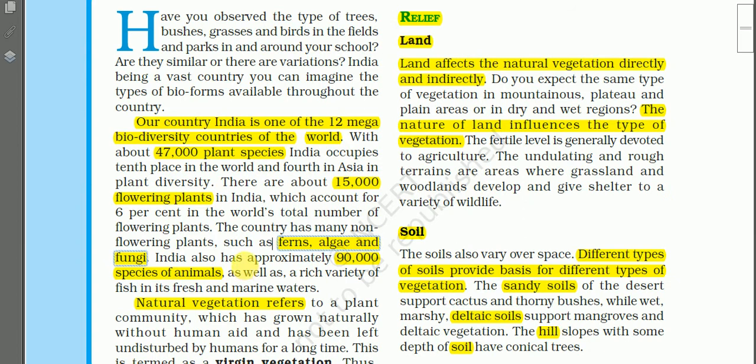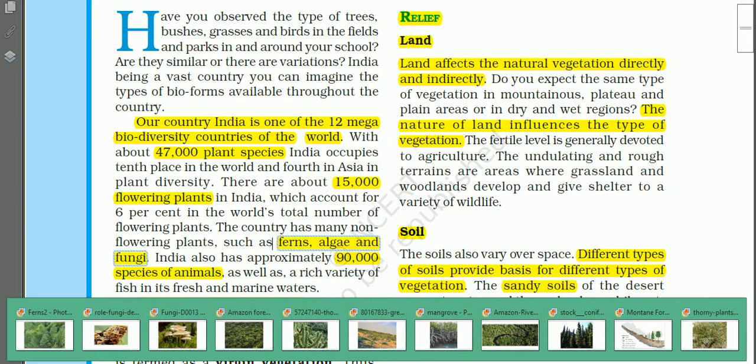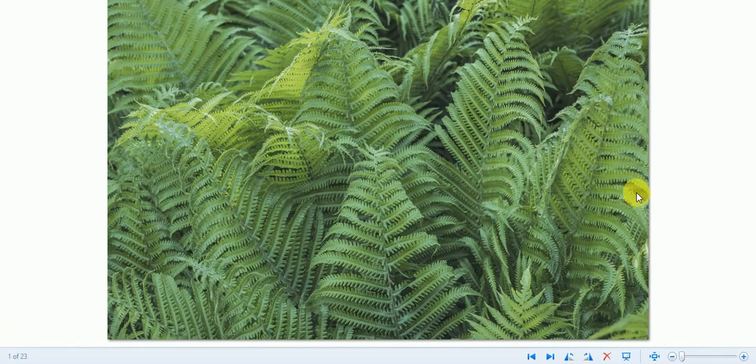Have you seen ferns, algae, and fungi? I think some of you might have seen it. So let us see some photographs. This is a photograph showing ferns.